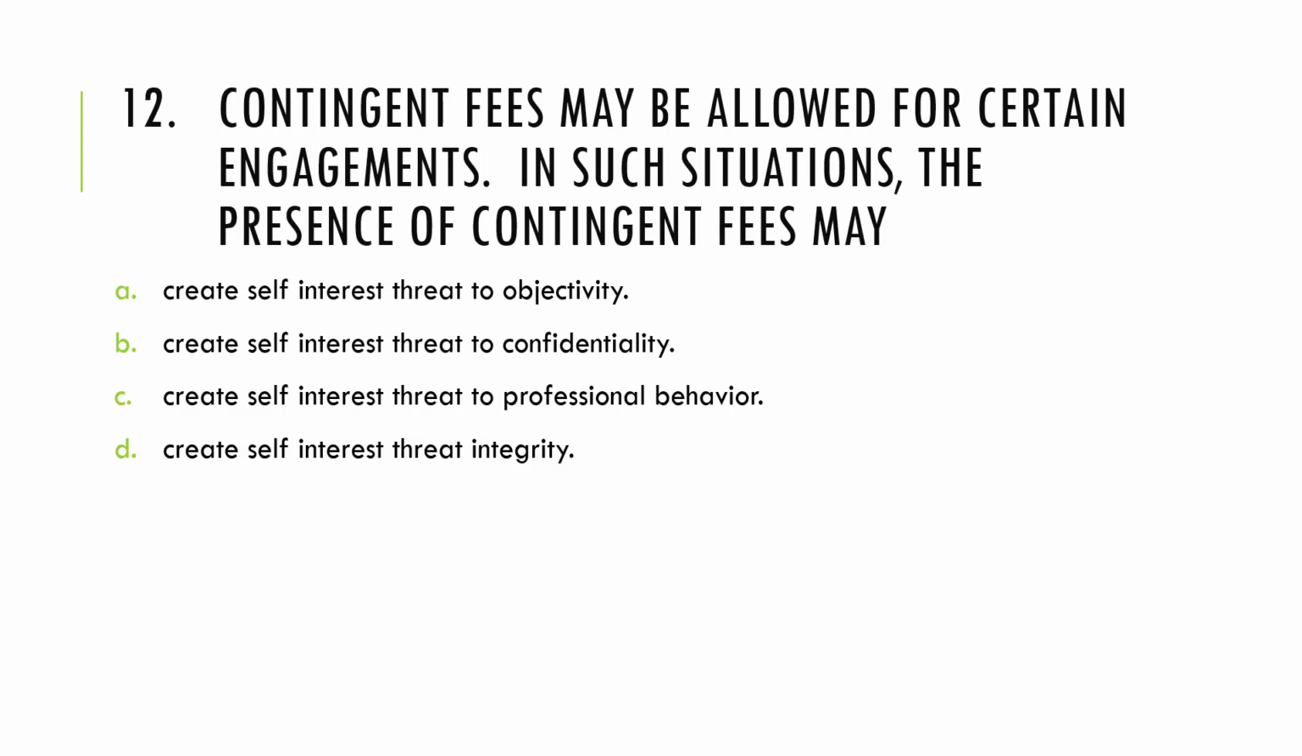Number 12, contingent fees may be allowed for certain engagements, such as non-assurance engagements. In such situations, the presence of contingent fees may, letter A, create a self-interest threat to objectivity. Actually, it all refers to self-interest threat here. So, will it threaten objectivity, confidentiality, professional behavior, or integrity, as what we have previously seen?